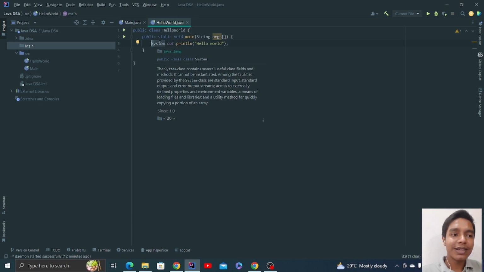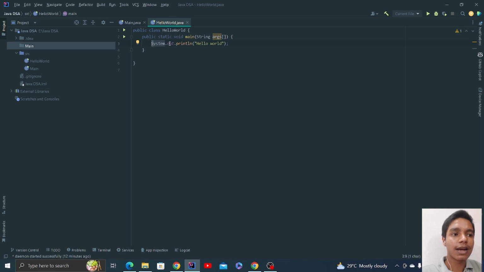Got it? Now these things, like this System class and out variable and this println function, what these terms are, I'll discuss in a while. Don't worry. This is just a function to print the things written inside it, and it returns the string value, as you can see over here as well.